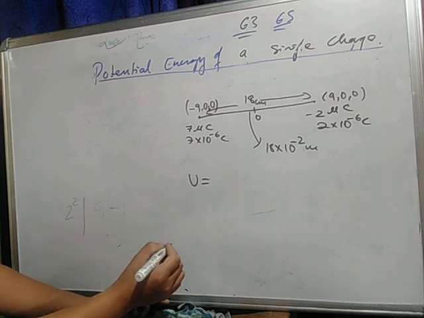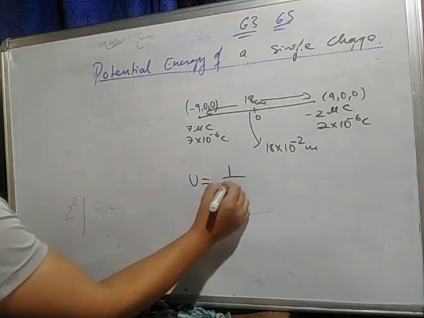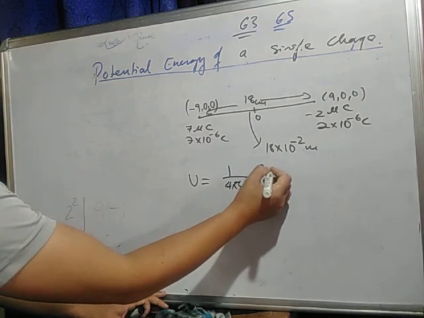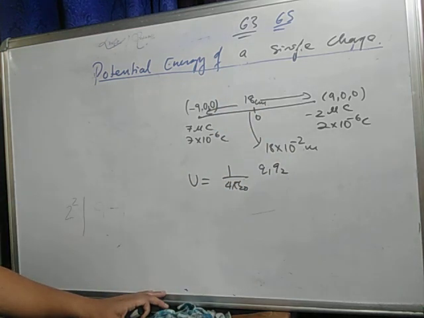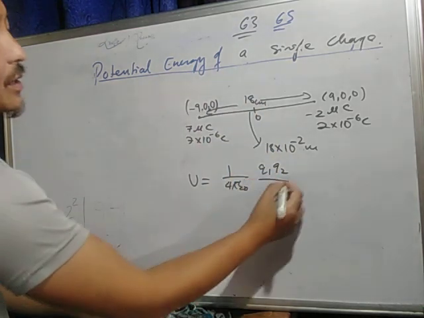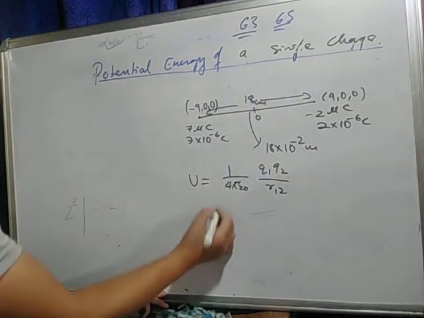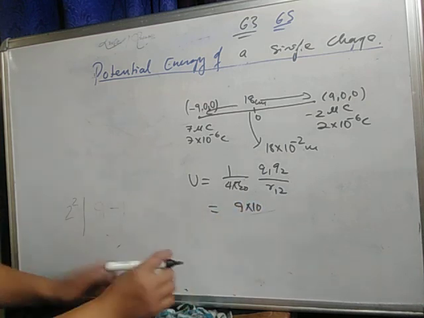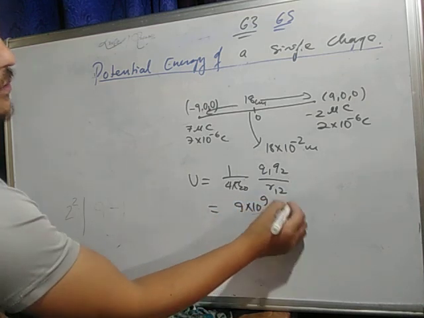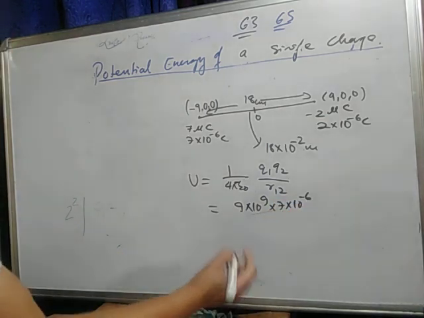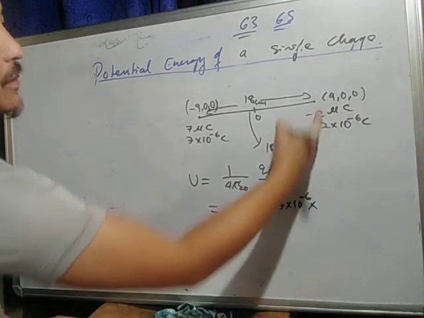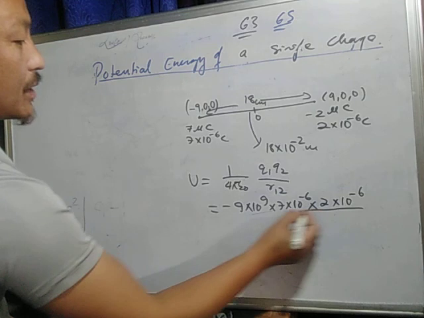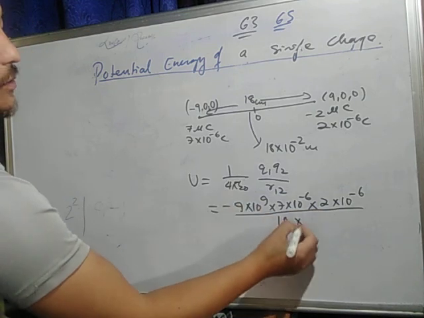U equals to, we have the formula: 1/4 pi epsilon naught q1 q2, isn't it, by r12, this is the distance. So the value of 1/4 pi epsilon naught is 9 into 10 to the power 9, into 7 into 10 to the power -6, that is q1, isn't it, q2 with the minus sign, so minus 2 into 10 to the power -6, divided by 18 into 10 to the power -2.